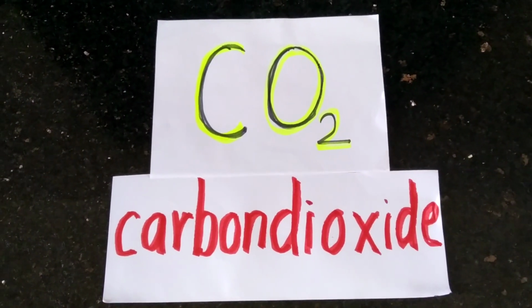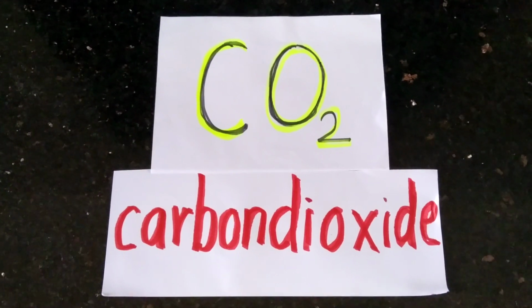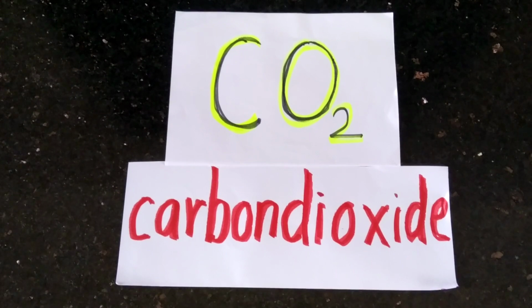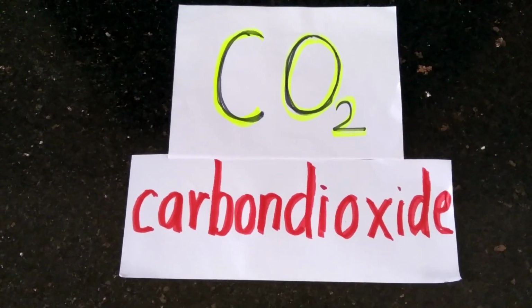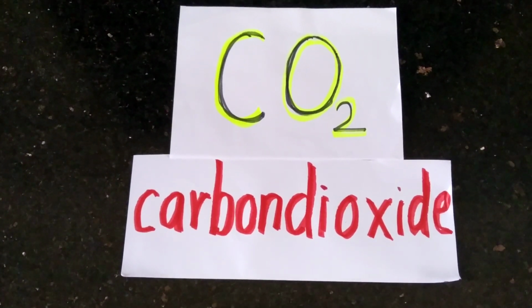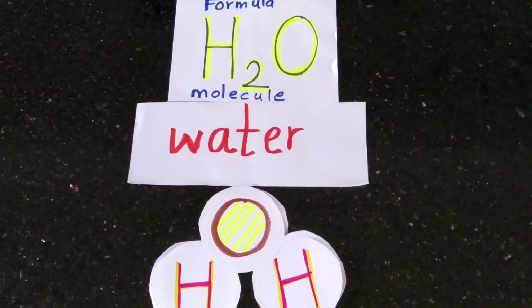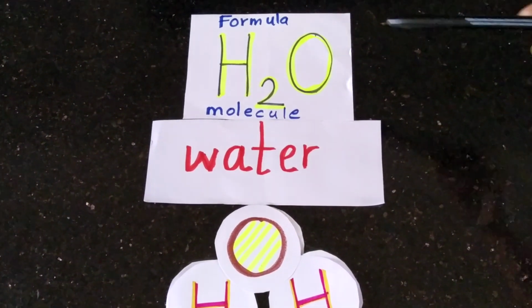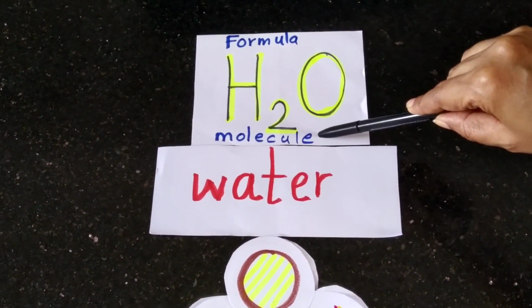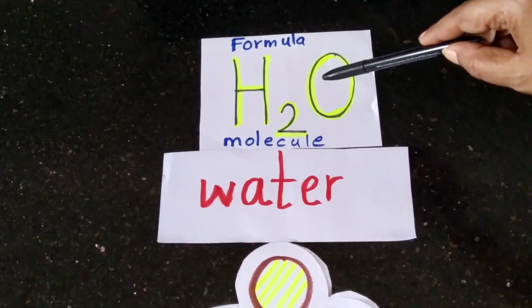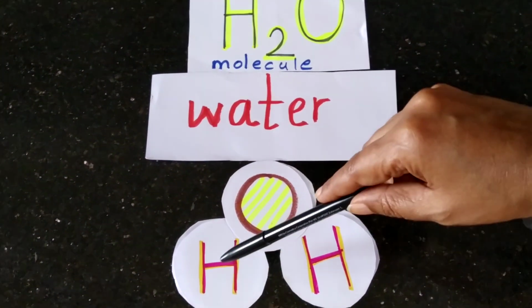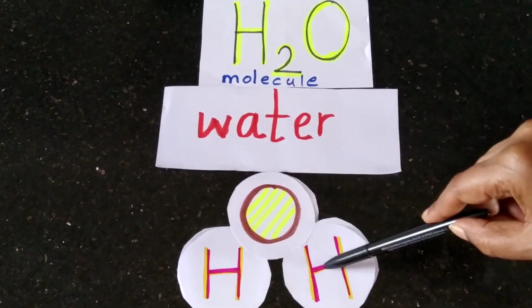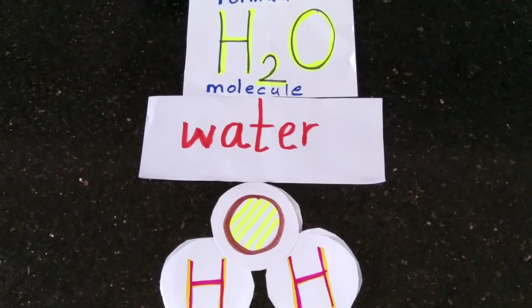We have finished elements. Now compounds. Yes, CO2 is a compound. It is a compound because it has 2 different atoms, carbon and oxygen. This is a formula for molecule of compound. Next example of compound, water. This is the molecule of water and it is shown by formula H2O. This is oxygen, this 2 atoms of hydrogen. It is a molecule of compound because it has two different kinds of atoms.